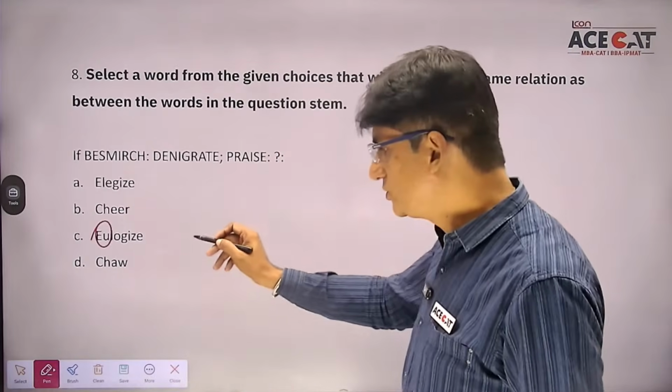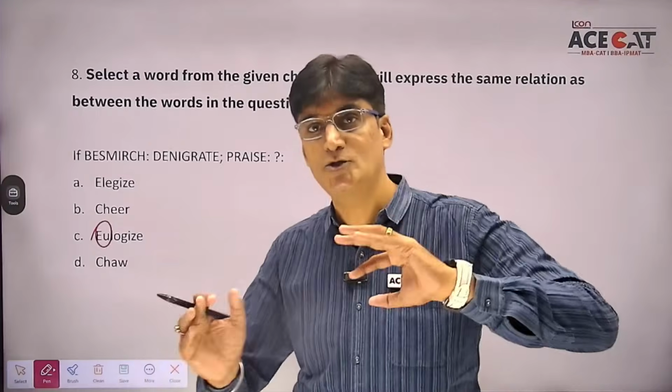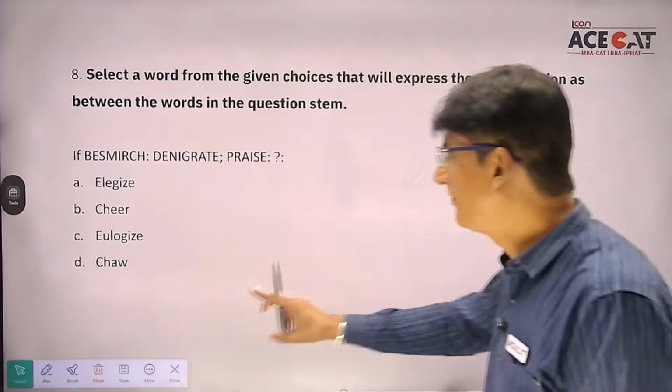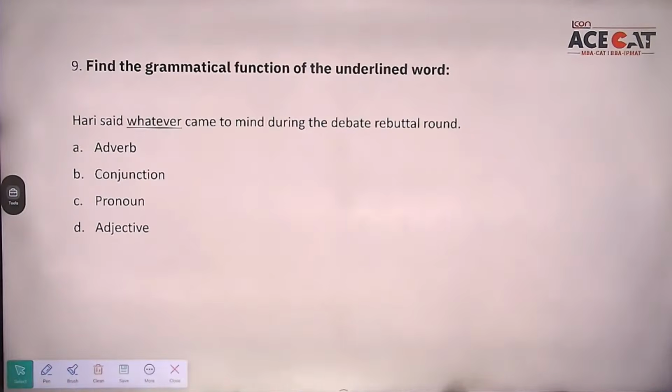Okay, chaw. Chaw is basically to chew. Understand? chaw और कुछ नहीं होता है, chew होता है. Understand? Okay, so here the best answer is third option. चलिए, coming on students, question number 9.